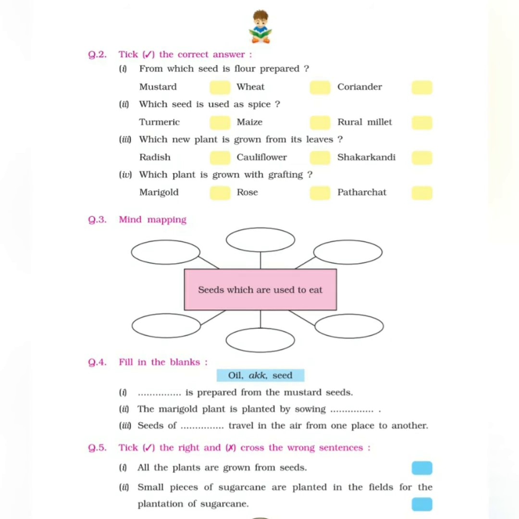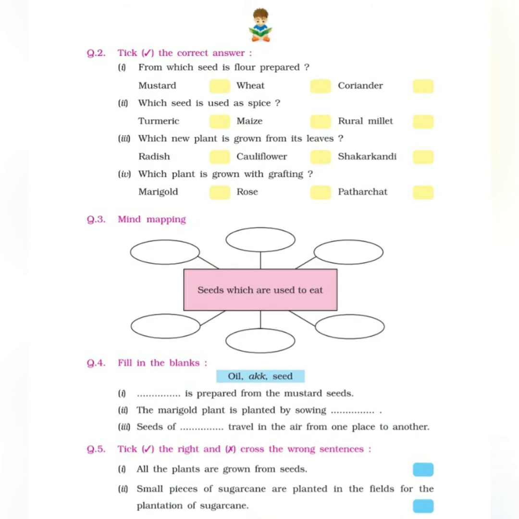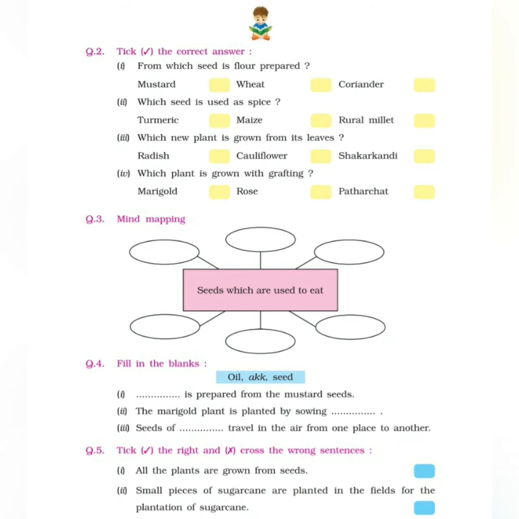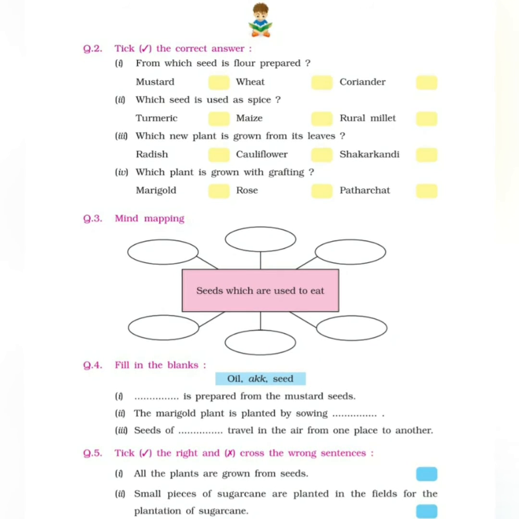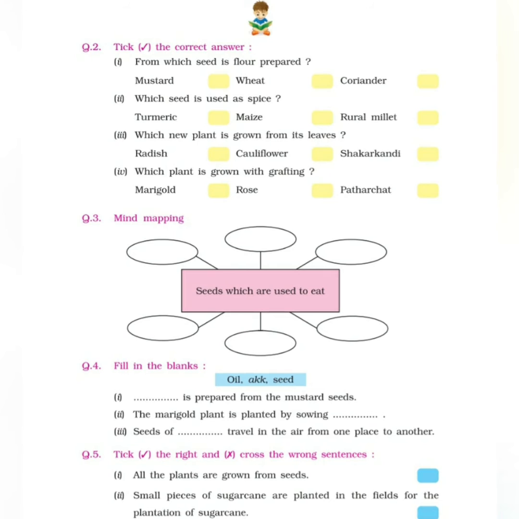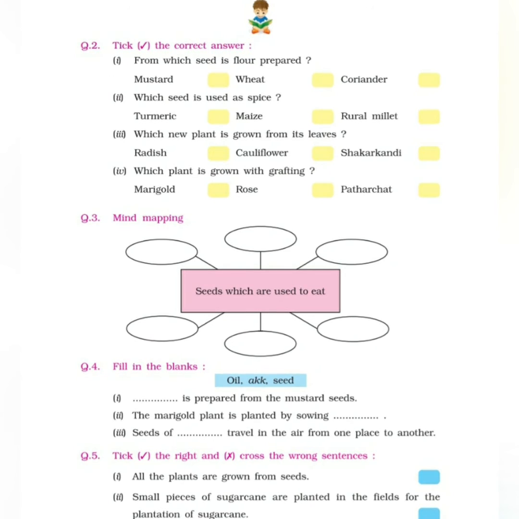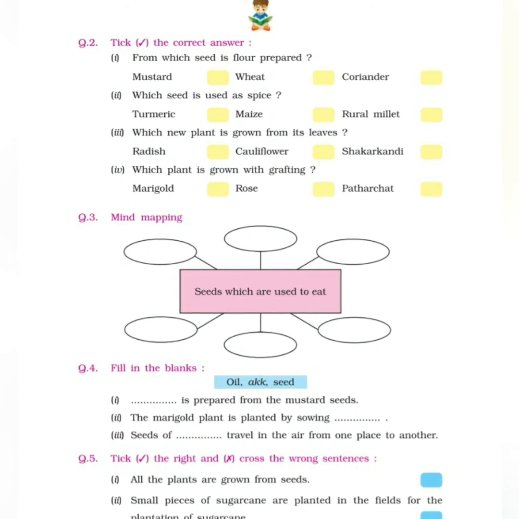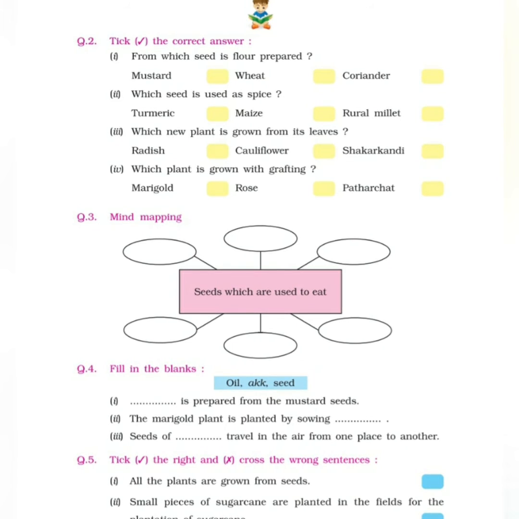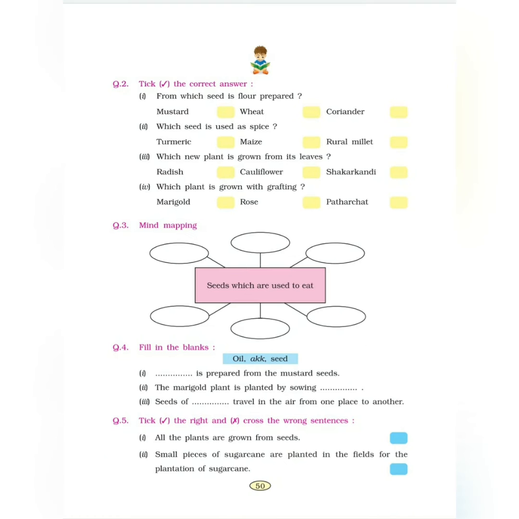Instead, you should write a 4th option, patar chatta, and tick that one, or you should leave the question only. Because radish and cauliflower both grow from seeds, and shakarkandi grows from roots. So next question, point 4 of question 2, which plant is grown with grafting? We learnt that, we read this one, make an attempt. Yes, it is the rose plant.